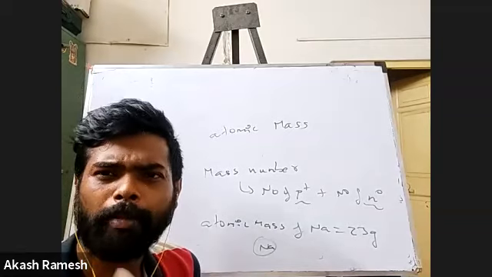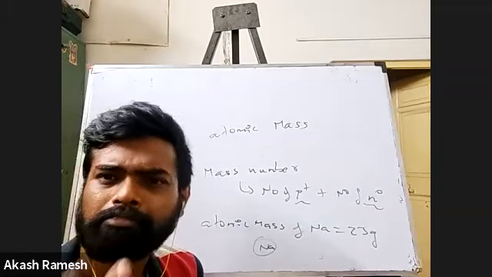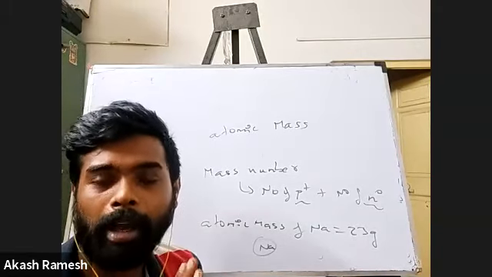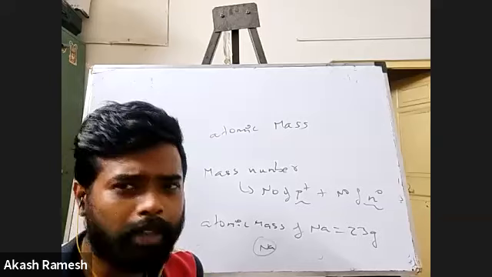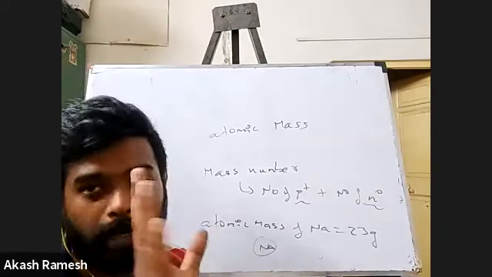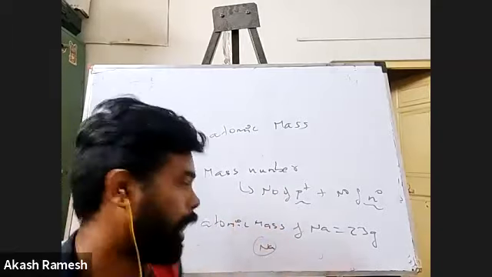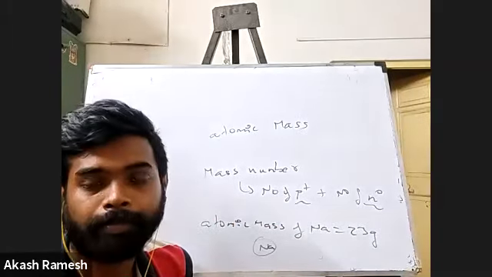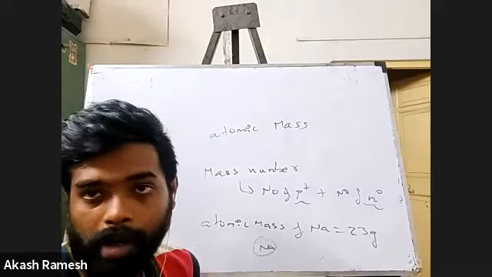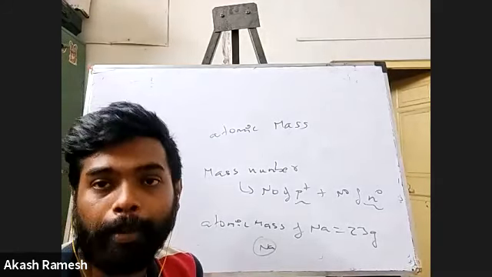So remember that atomic mass has something to do with the mass of an atom, but not directly, because obviously the mass of one atom cannot be this big a number. Same way, hydrogen atomic mass is 1 gram. Impossible. It cannot be 1 gram. 1 gram is too much.